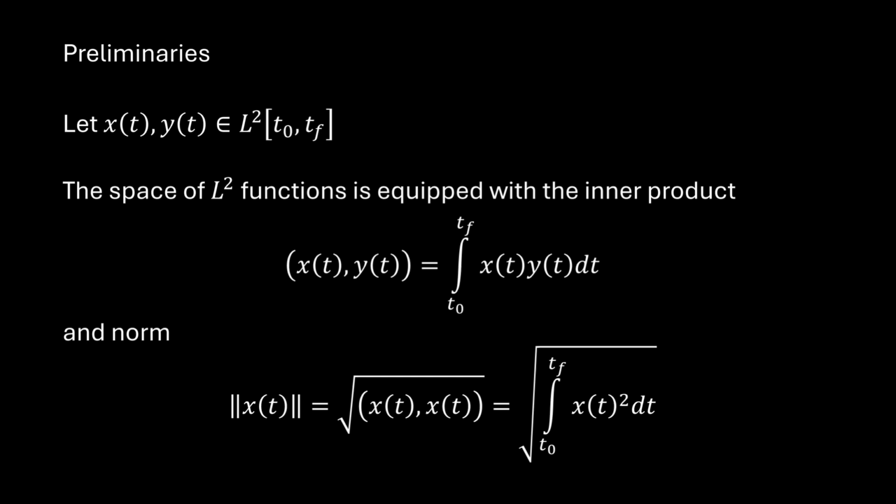Now, the Cauchy-Schwarz inequality can be applied to scalars, vectors, and functions like x and y that we've assumed here. It says that the modulus of the inner product of those two signals x and y is bounded by the product of the norm of x with the norm of y.